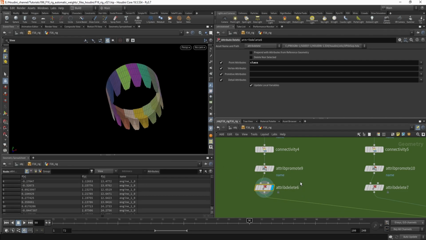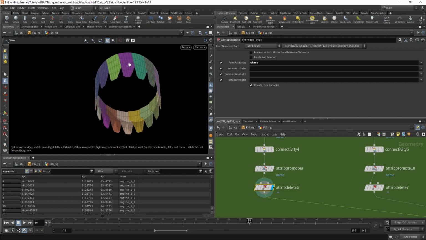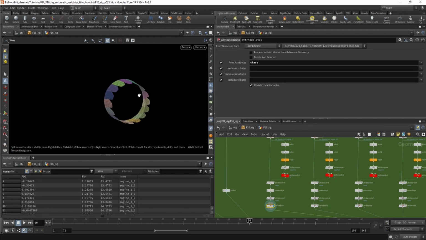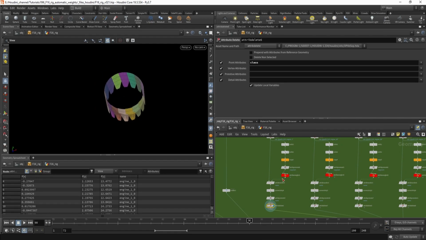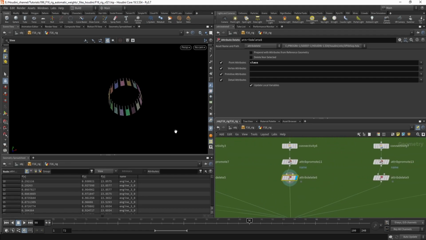So really the point is just to have a name attribute on each of the flaps that matches the bone attribute, the bone name. That's all you need to do. The way you do it is up to you, and it might change depending on your model. This approach might not work for your model or what you are trying to do. And I did this for each of the engine nozzle rings.